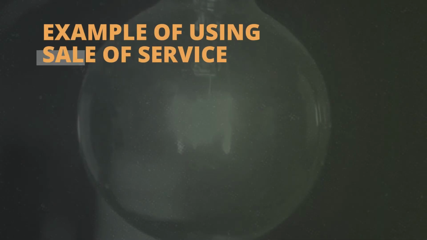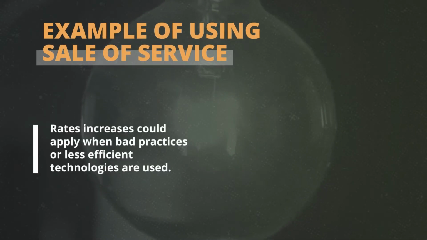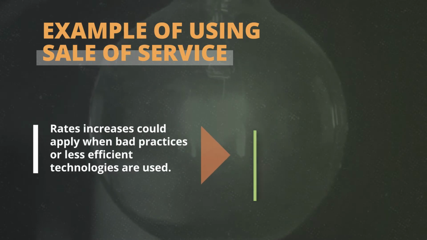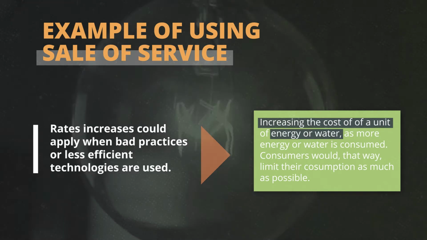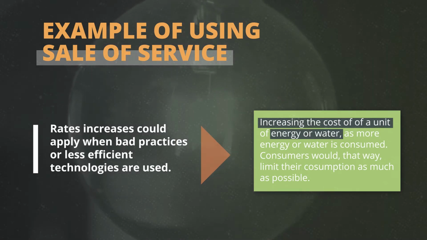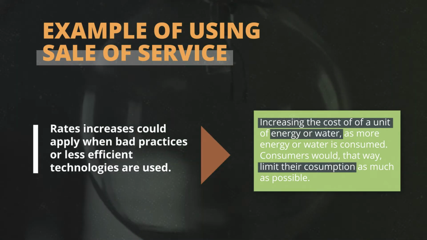On the flip side, rate increases could apply when bad practices or less efficient technologies are used. An example of this could be increasing the cost of a unit of energy or water as more energy or water is consumed. Consumers would, that way, limit their consumption as much as possible.